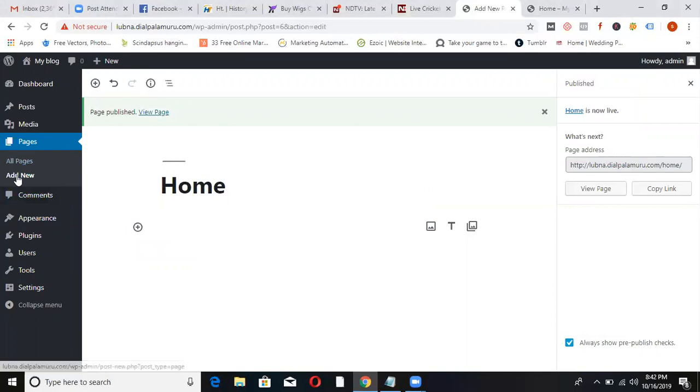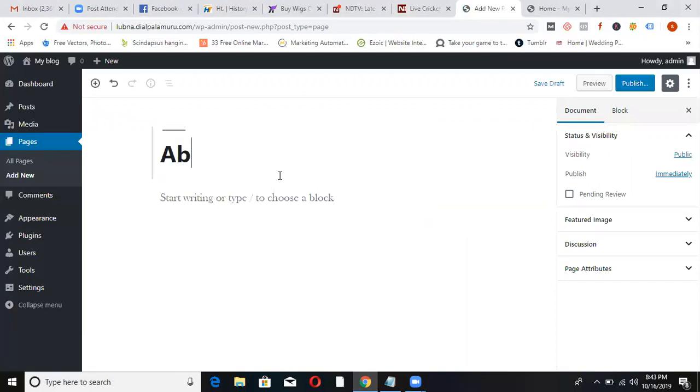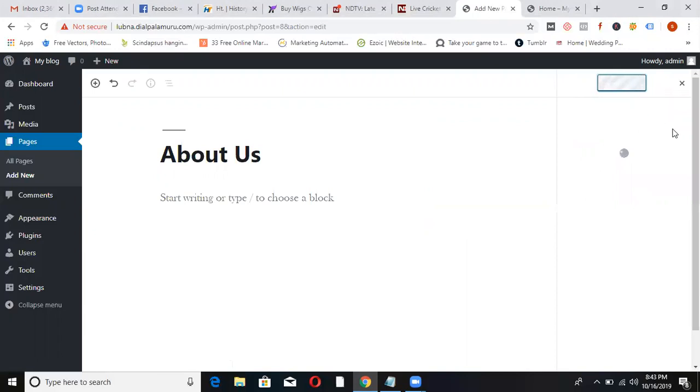Click on add new. And you can edit it anytime. About us. In such a way, click on add new and create all the pages.